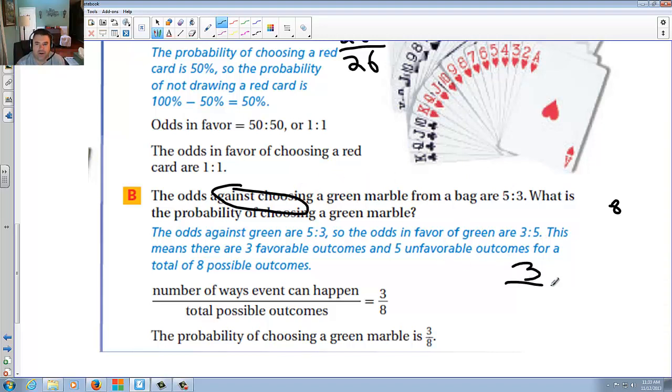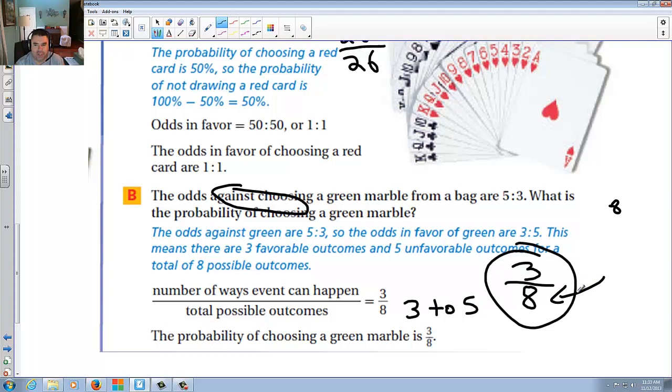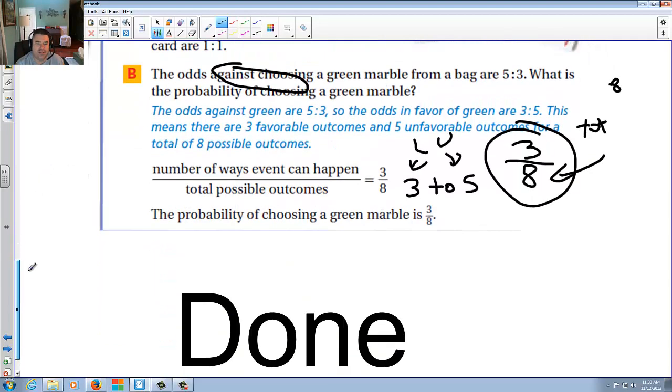So 3 are out of 8 total, so your probability is 3/8 that you will land a green one. And if you were to write it as odds, you would say there are 3 greens and there are 5 that aren't. So your odds are 3 to 5, and that's the difference. Probability includes total. Odds are likely versus unlikely. A little practice, you'll get that.